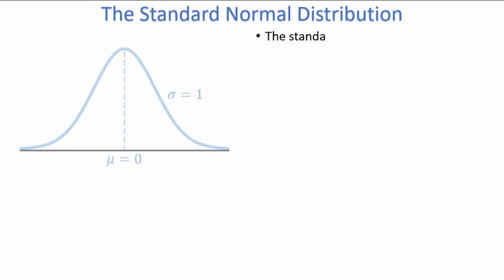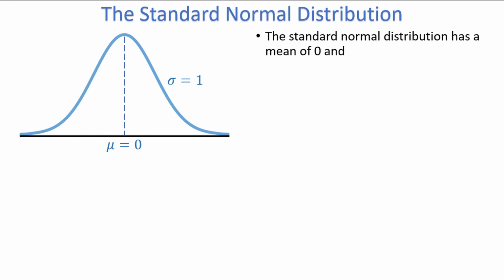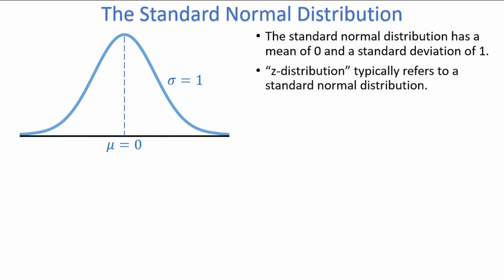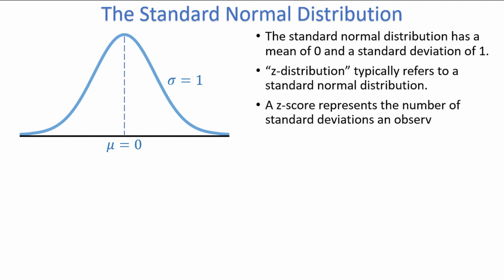One extremely important form of the normal distribution is what is called the standard normal distribution. The standard normal distribution has a mean of 0 and a standard deviation of 1. Typically, when someone refers to a z-distribution, they are referring to the standard normal distribution. A z-score, or standard score, represents the number of standard deviations an observation is away from the mean of that distribution, and is applied primarily to normal distributions.